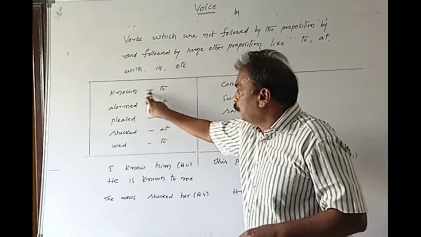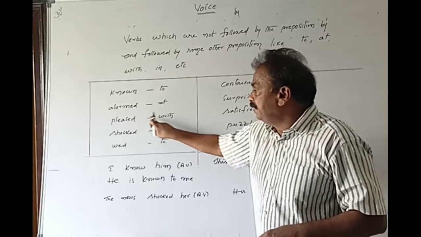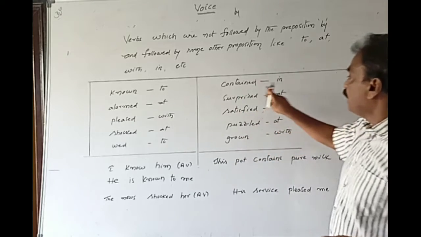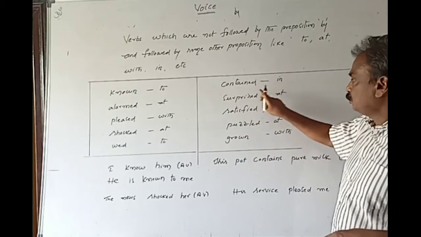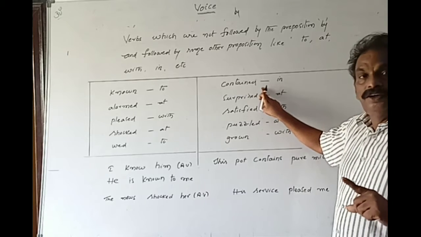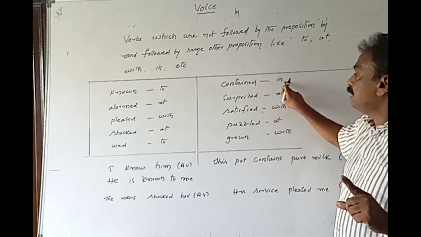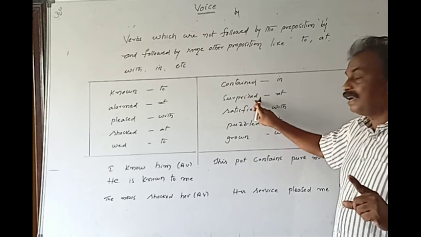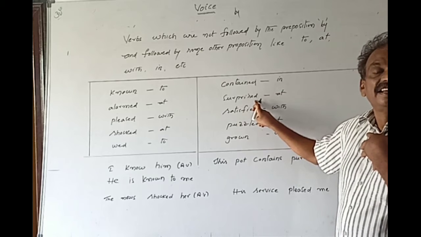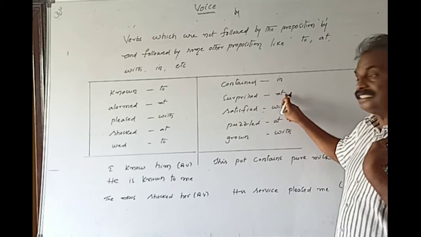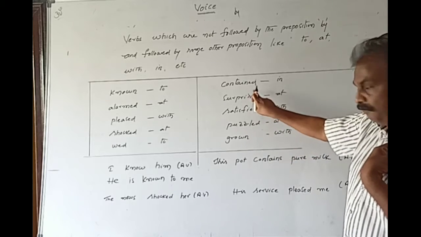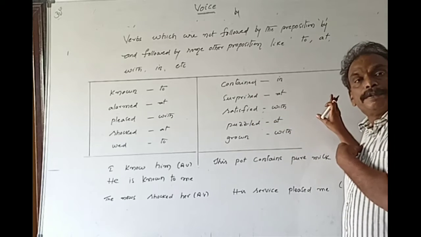Like this: known to, alarmed at, pleased with, shocked at, wedded to. Here you see, contained in. Understood? This pot contains pure milk. Pure milk is contained in this pot. His behavior surprised me. I was surprised at his behavior. Like this, these are all verbs which are followed by different prepositions.